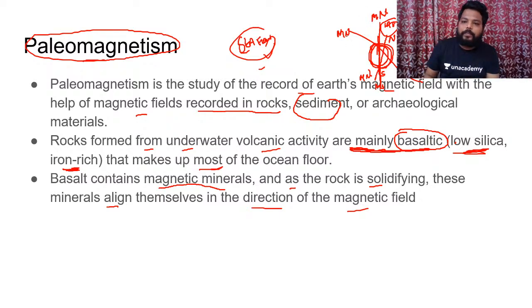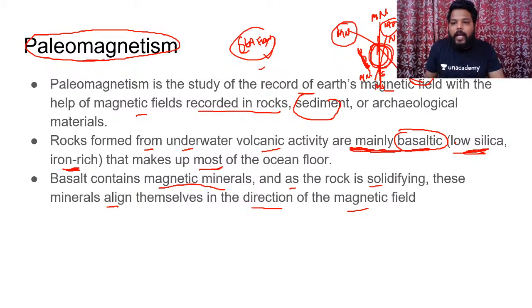So for example, let's say magnetic north is present in this way and magnetic south is present in this way, and volcanic activity has happened on the seafloor, and the volcanic magma which has come out has resulted in the formation of basaltic rock. That basaltic rock would attain some magnetic properties, and it would also have a certain north pole and south pole. Let's assume that because of the north pole present in this zone, the basaltic rock has been created in this particular direction. Clear? The formation of basaltic rock has moved in this particular direction.